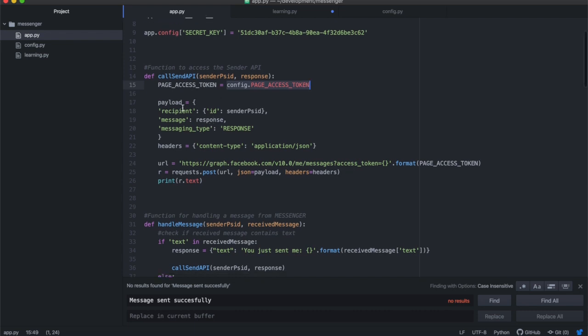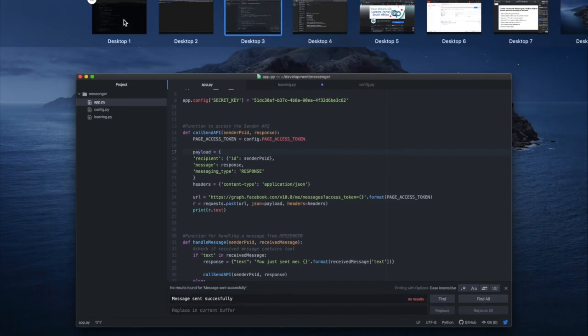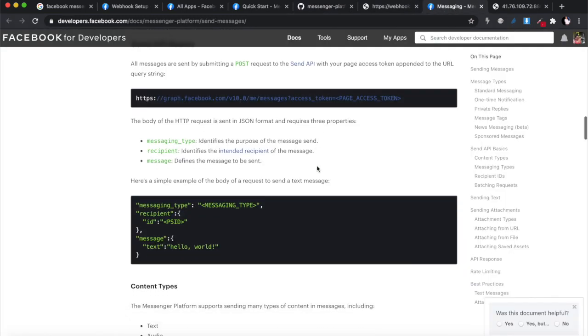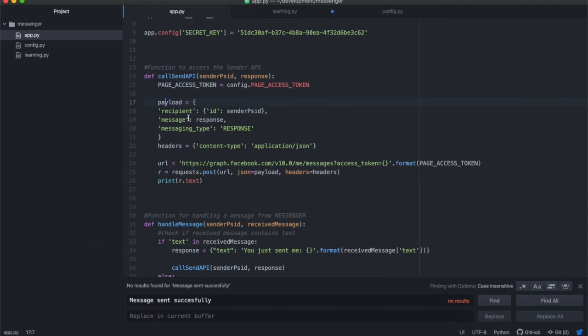And then you need to send this payload. The payload that you need to send back needs to be in this format. Where did I get this from? I got this from the documentation over here. This is showing you the URL that you need to send it to with your page access token, and then it's showing you what the message payload needs to look like. I will also link this in the description below. So basically this is where I got this from.